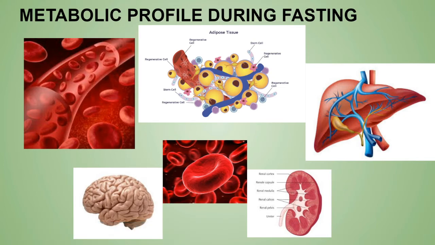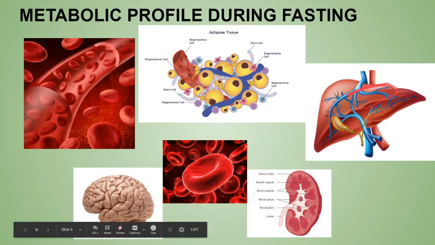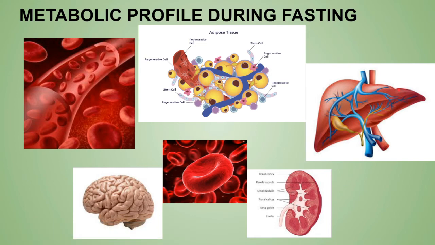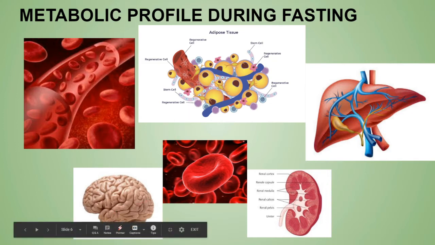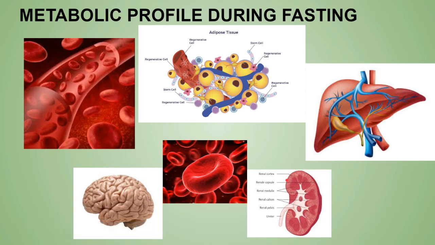Now after an overnight fast, the blood glucose level in the body is of course very low, and that blood glucose is actually maintained by the glycogenolysis and the gluconeogenesis occurring in your body, especially in your liver. Okay, now if the period of fasting is continued and prolonged, the fatty acid are actually mobilized from the adipose tissue under the influence of the glucagon. The available glucose is basically utilized by the tissues like brain, red blood cells and the kidney or the renal cortex that actually have an obligatory requirement of the glucose.